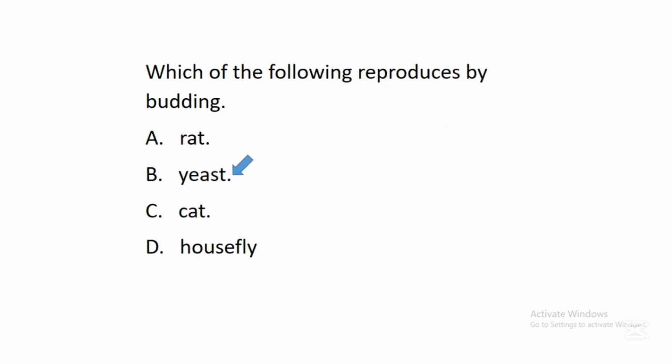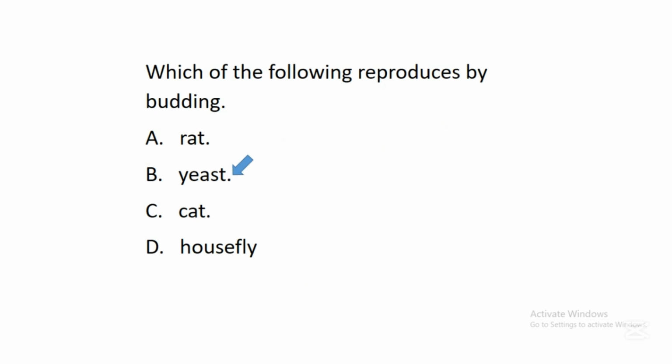And scientists have done research with yeast and discovered that if a yeast wants to reproduce, an outgrowth, the offspring of this yeast called the buds, will begin to grow on its body, and after some time these offspring known as buds will begin to detach themselves from the parent yeast to become independent. So this process of producing this offspring is what we call budding, and it is one of the types of asexual reproduction.